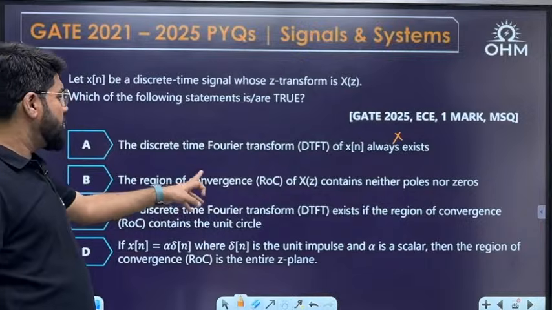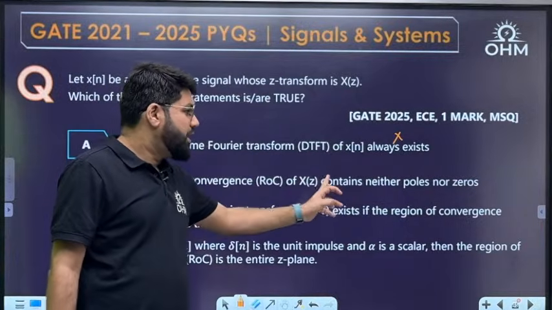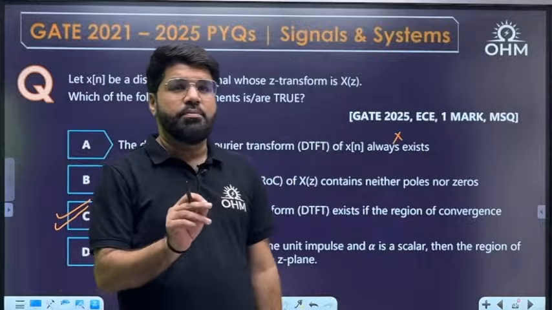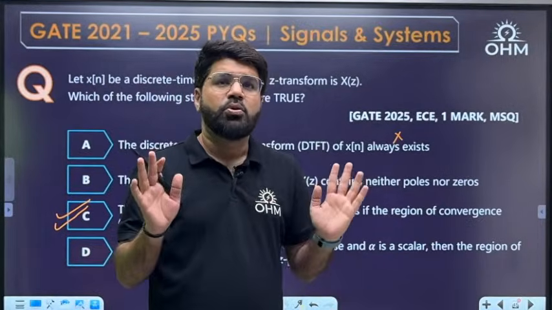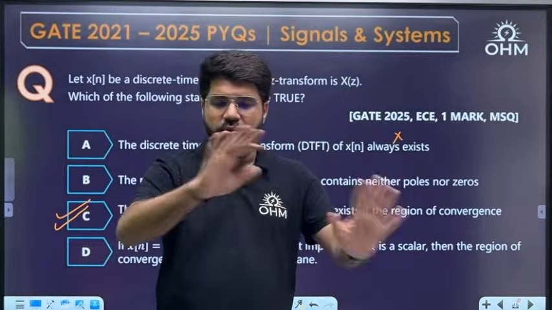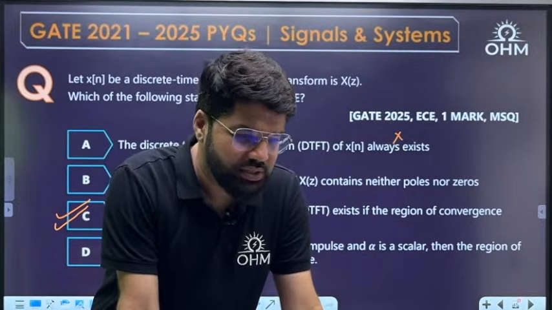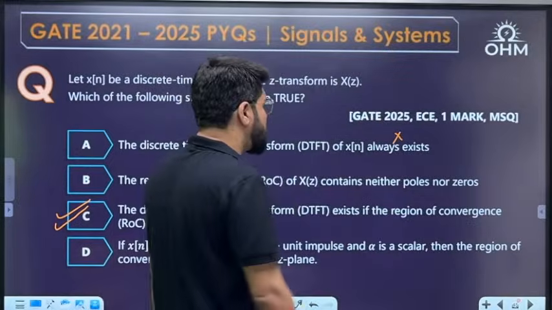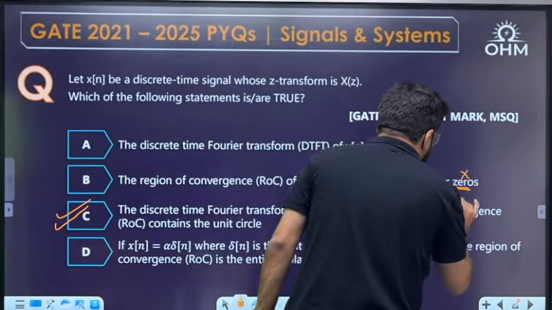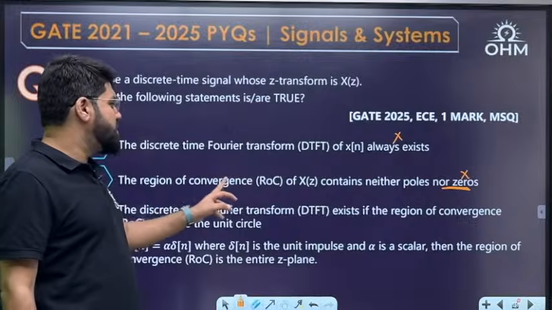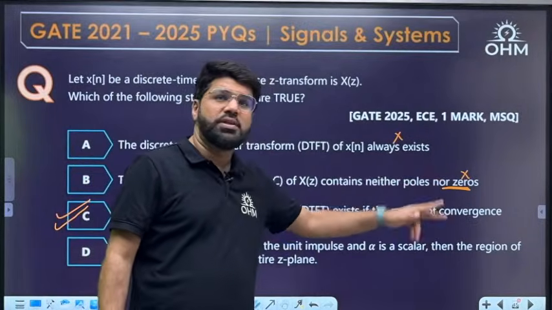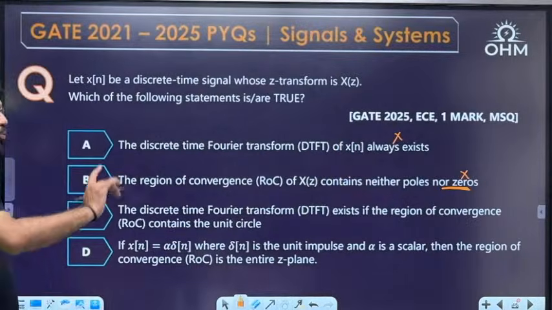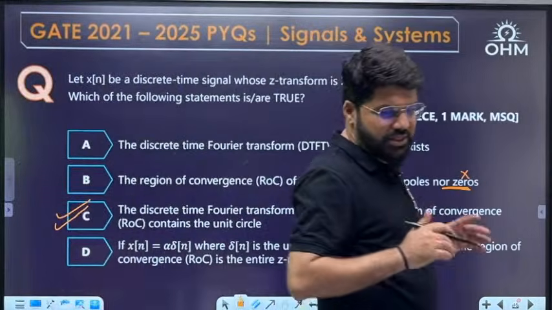Now second: the region of convergence of X(z) contains neither poles nor zeros. Wrong statement. The ROC cannot contain poles, correct. Nothing about zeros. Zeros may be inside the ROC or outside the ROC. The ROC is bounded because of poles. The ROC cannot contain poles. If they only said the ROC cannot contain poles, that would be right, but they say it cannot contain poles or zeros, so this statement is wrong.